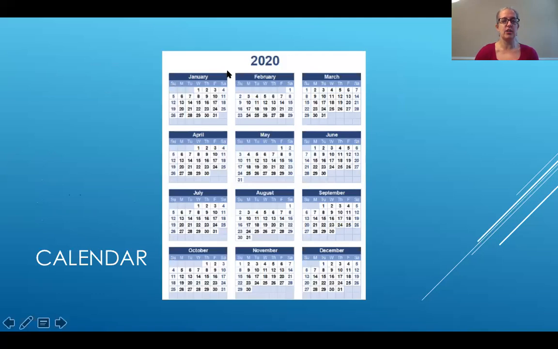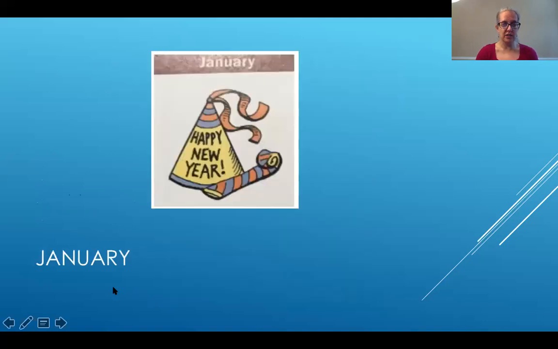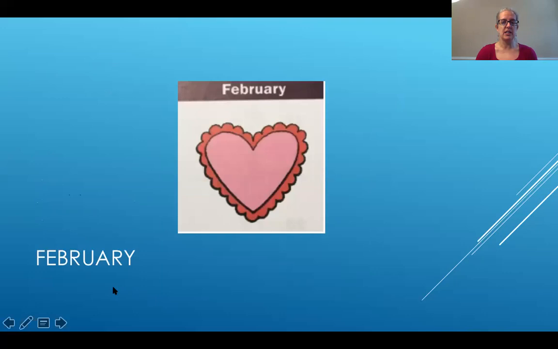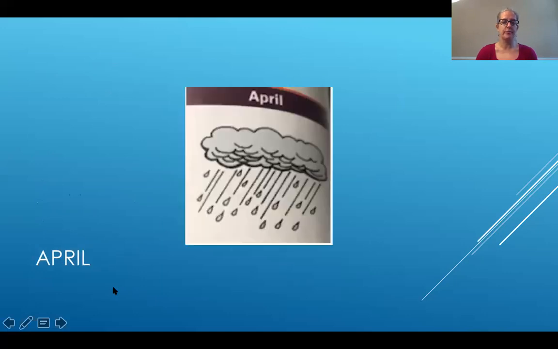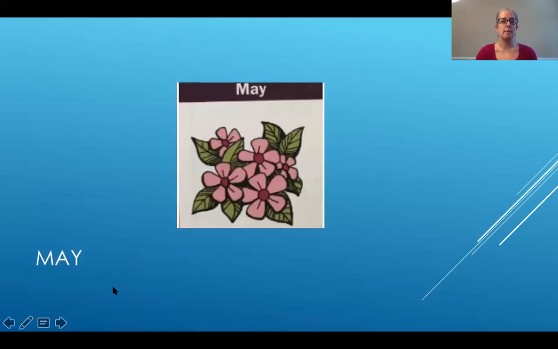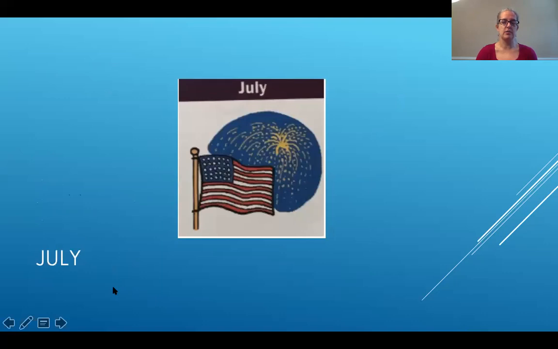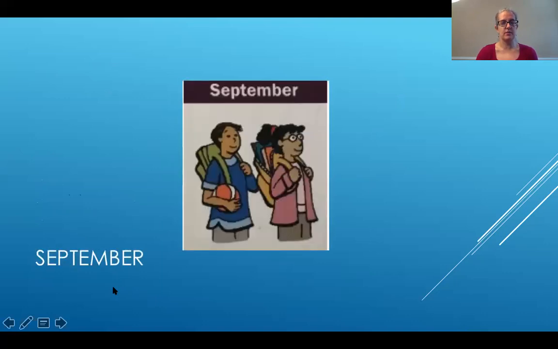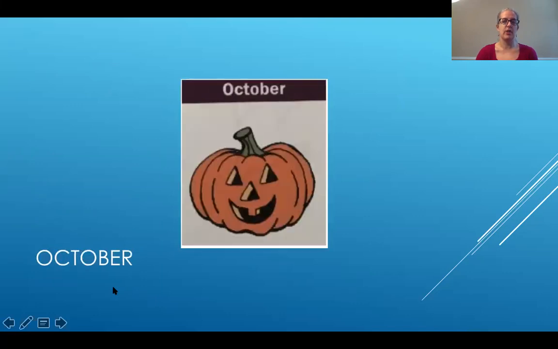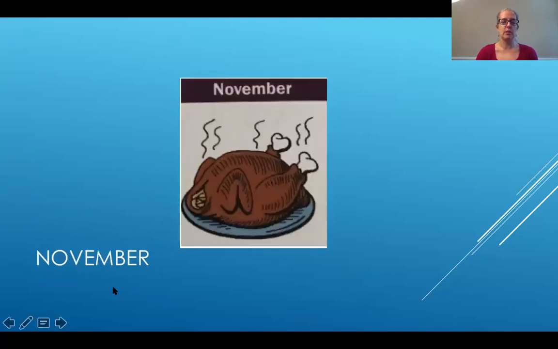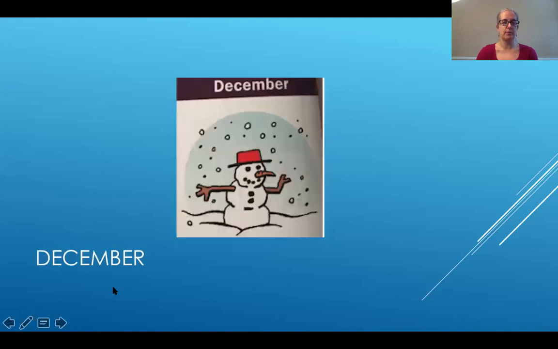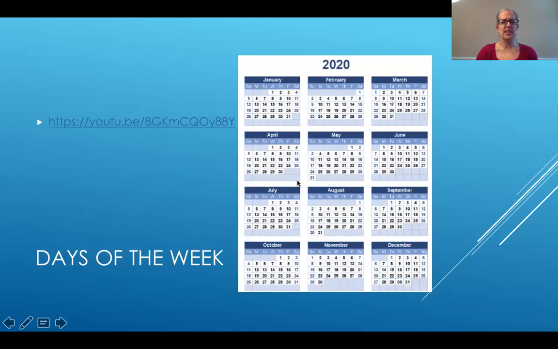This is a calendar for the year 2020. You can see the year is divided into 12 months. Let's practice saying the names of the months. Repeat after me. January, February, March, April, May, June, July, August, September, October, November, December. Good job.